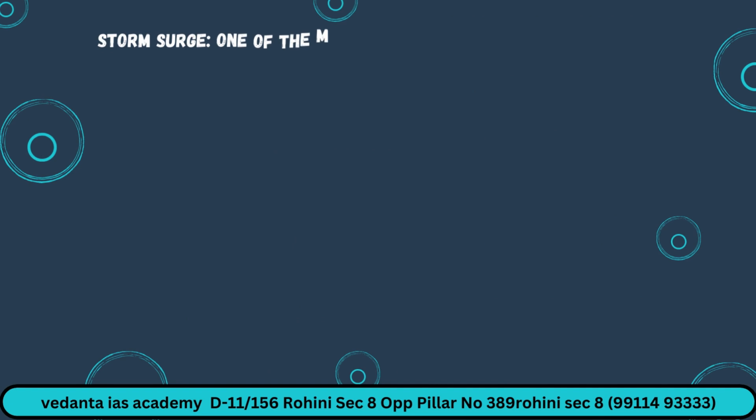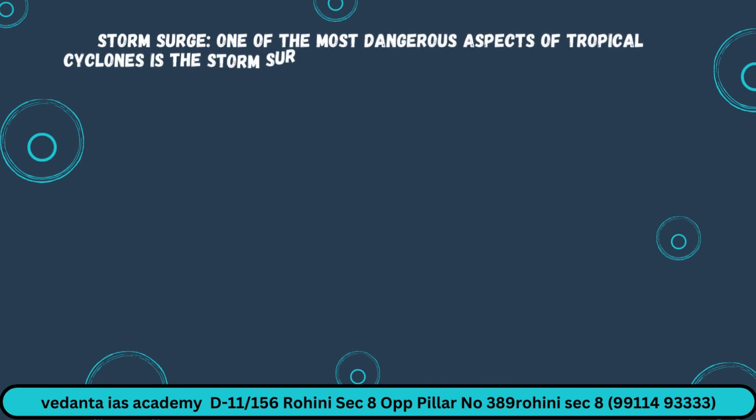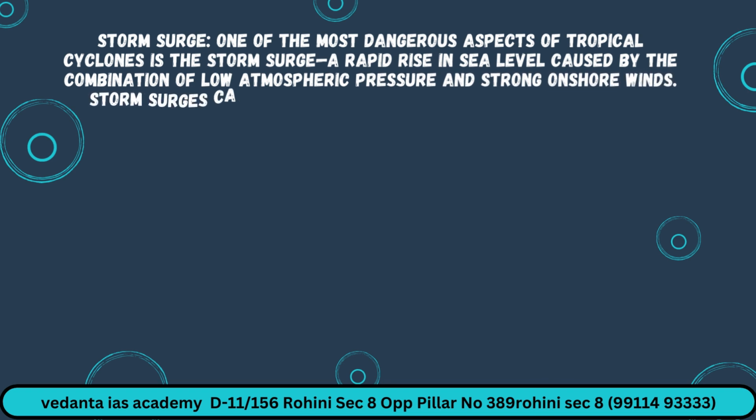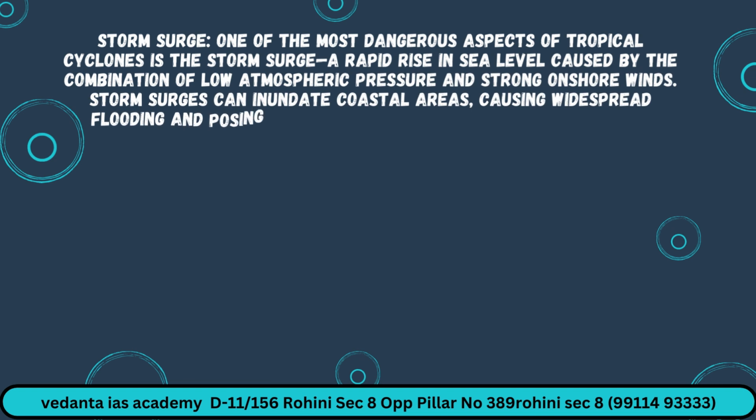Storm surge. One of the most dangerous aspects of tropical cyclones is the storm surge, a rapid rise in sea level caused by the combination of low atmospheric pressure and strong onshore winds. Storm surges can inundate coastal areas, causing widespread flooding and posing a significant threat to life and property.